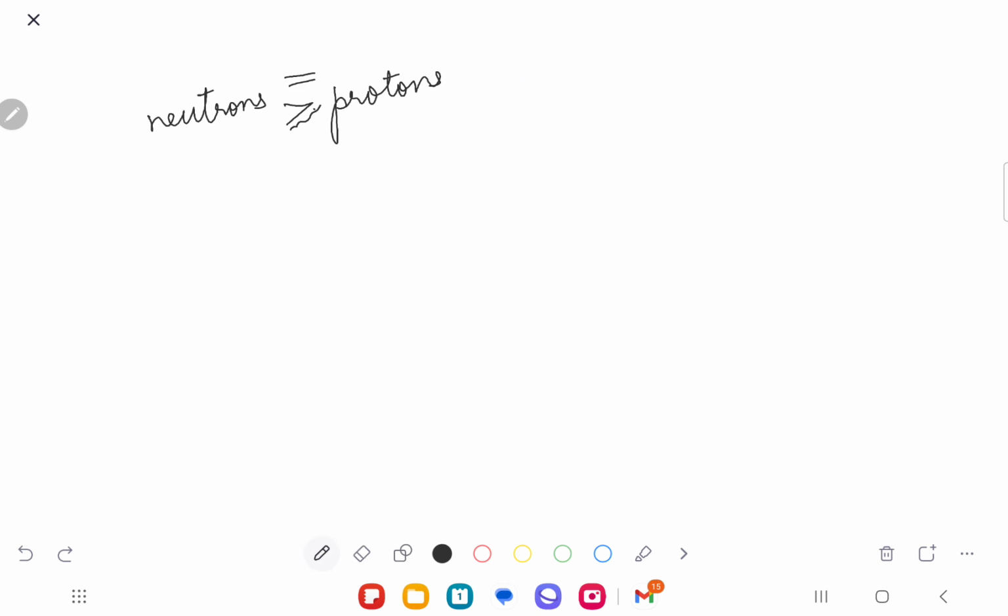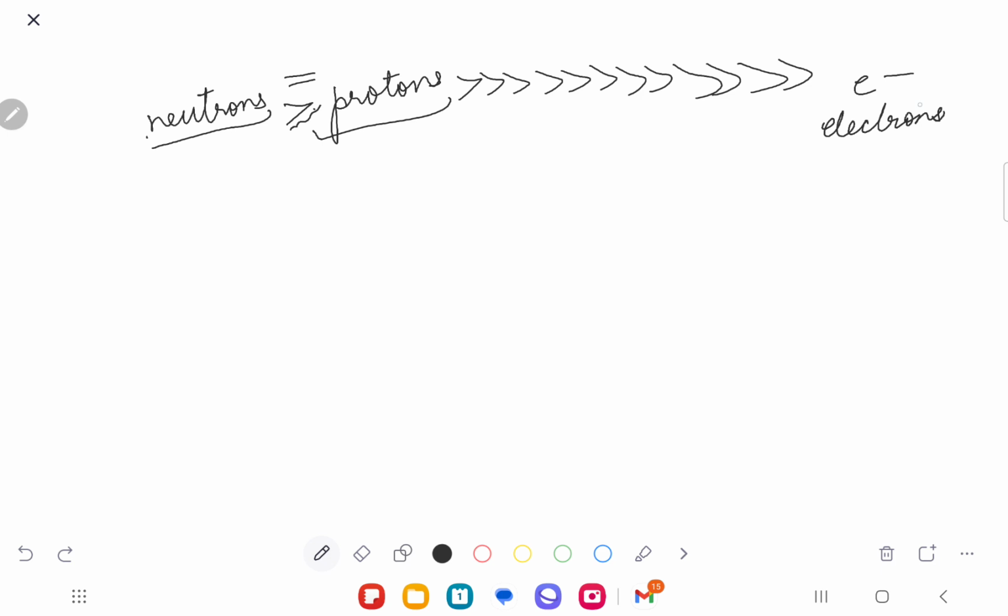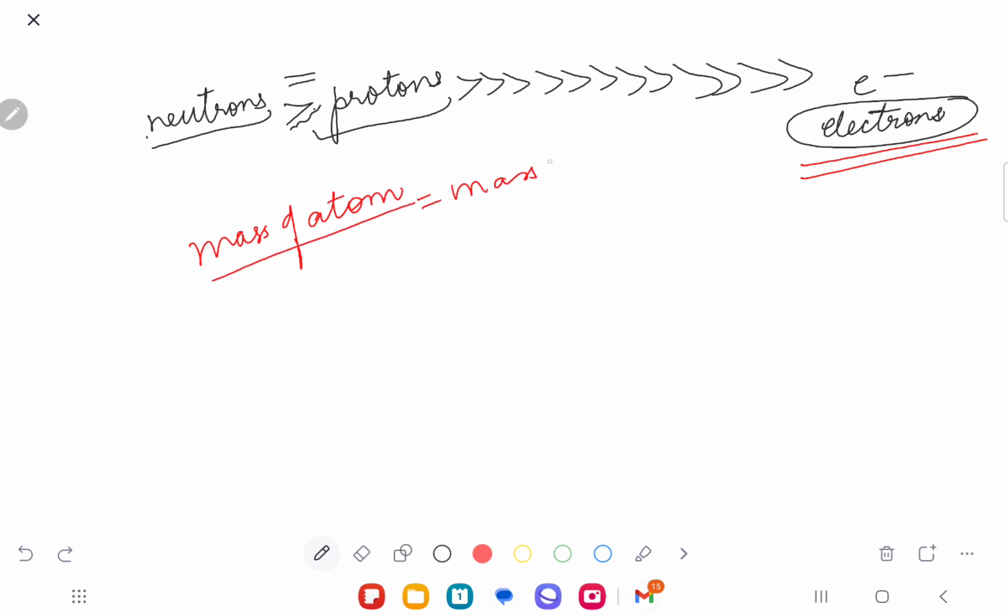Electrons are very light. That means what? So we have neutrons and we have protons and we have electrons. Yes or no? That means, is it important to actually count the mass of the electrons? No. So I would say that the mass of the atom is actually made by the mass of all neutrons plus the mass of all protons.